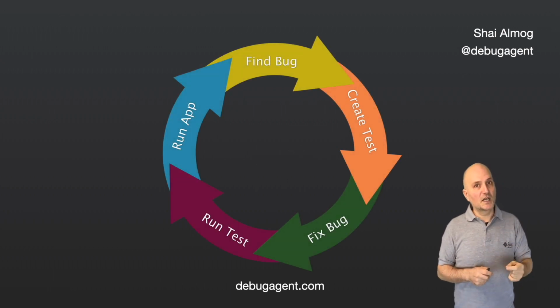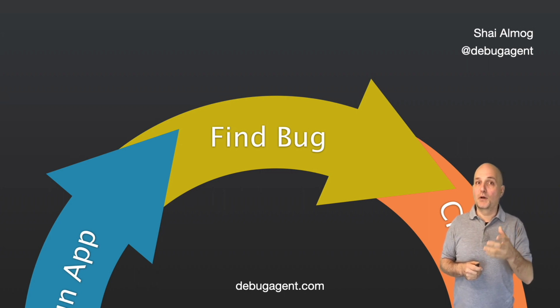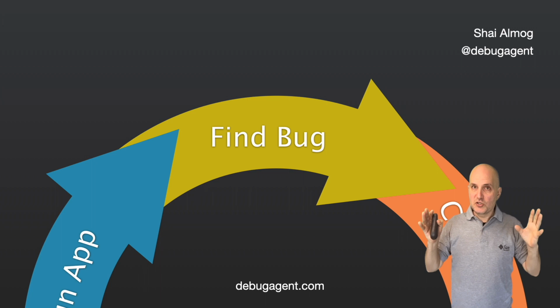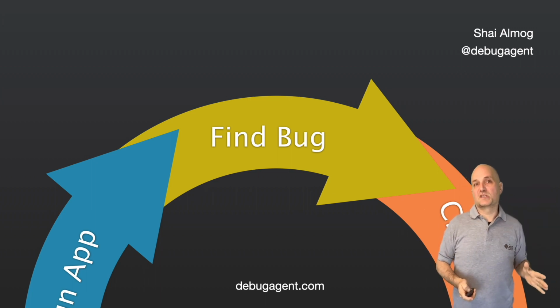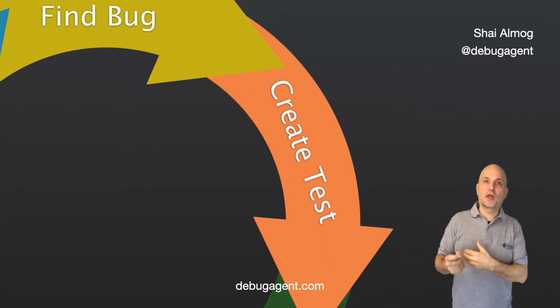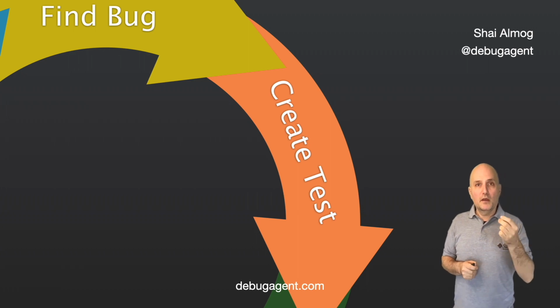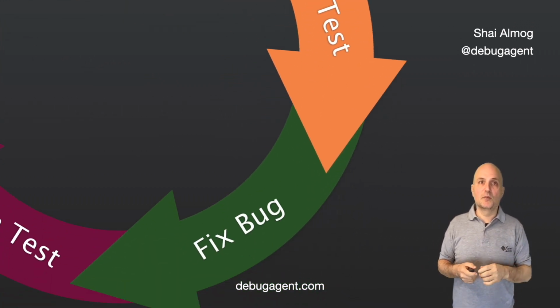The bug fixing cycle is illustrated in this diagram. First, we find the bug. This course is about this stage in the cycle. This stage is the debugging process itself. Next, we create a test. We must create a test that reproduces the problem we encounter. A unit test is often ideal for these situations since it's faster and easier to debug.